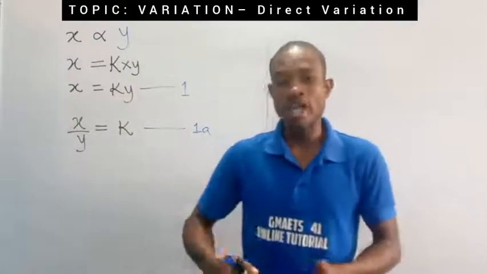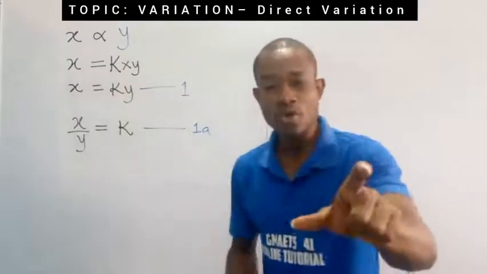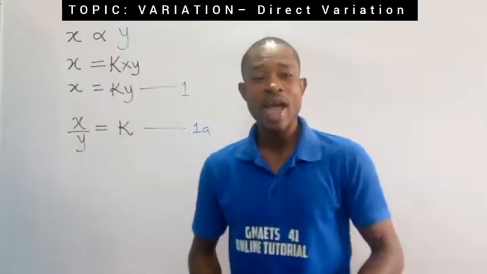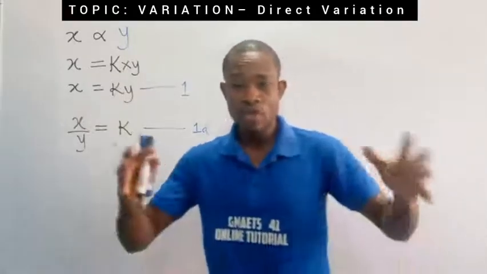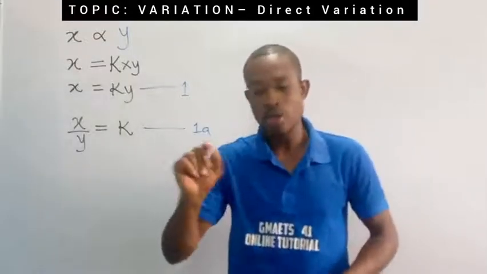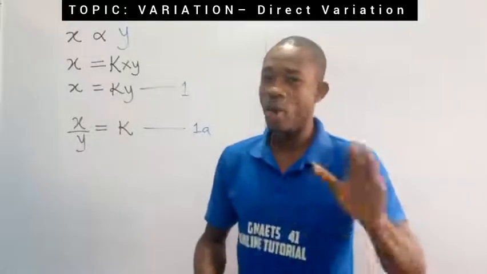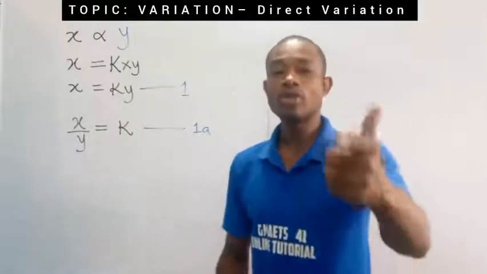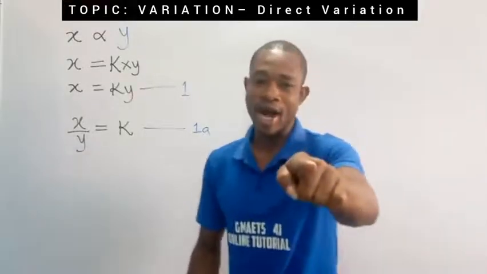If I take this point as point 1, which I am going to call the initial point, and then take where you are, taking this lesson right away, as point 2, I'm going to refer to that point as the final point. So, x over y at this point will be x1 over y1, initial, equal to, remember x over y does not change. So it's going to be equal to x2 over y2 where you are.